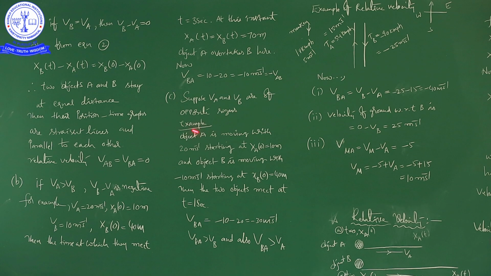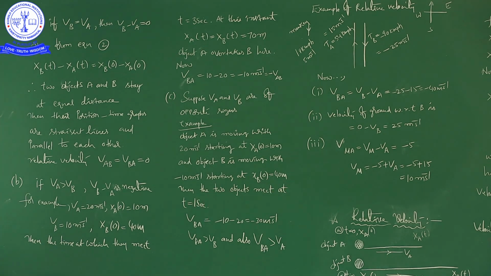With the example we are going to understand. Object A is moving with 20 meters per second, starting at XA of 0 equal to 10 meters. B is moving with minus 10 meters per second, starting at XB of 0 equal to 40 meters. Please try to understand, here it is plus, here it is minus, because both are moving in opposite directions. Then the two objects meet at t equal to 1 second.